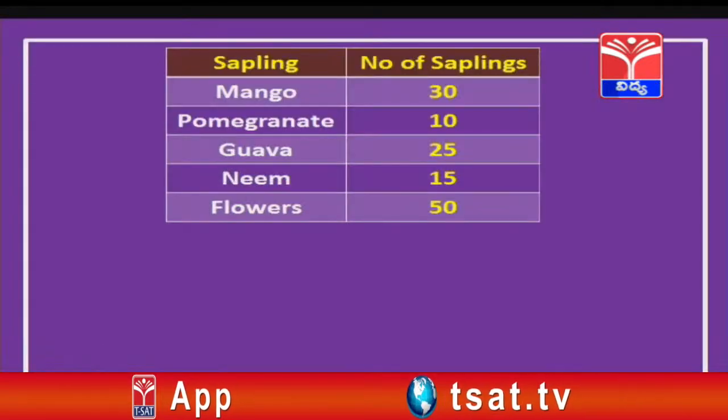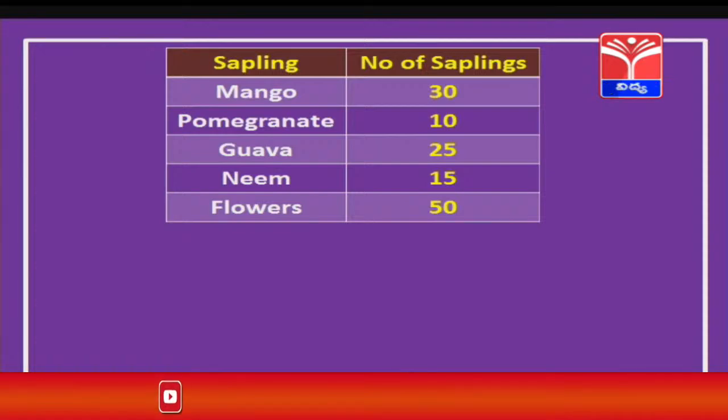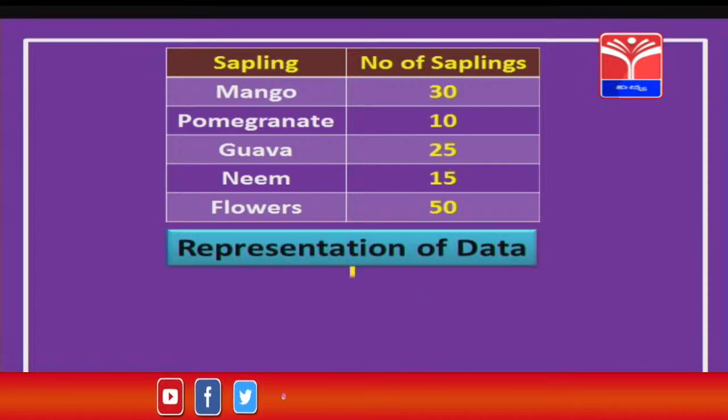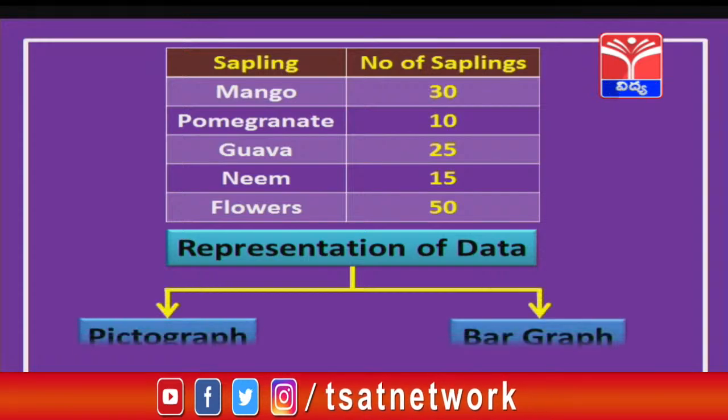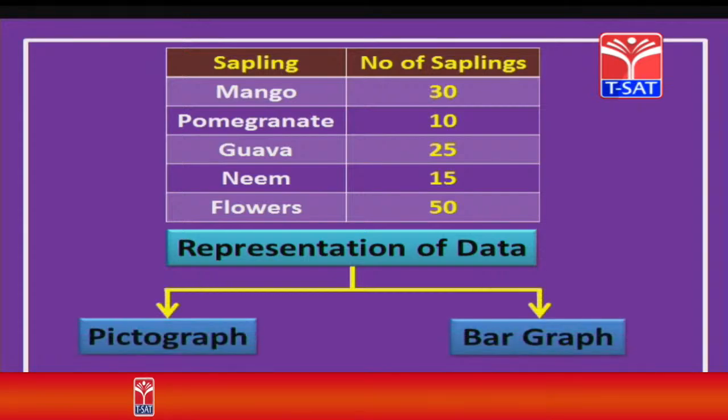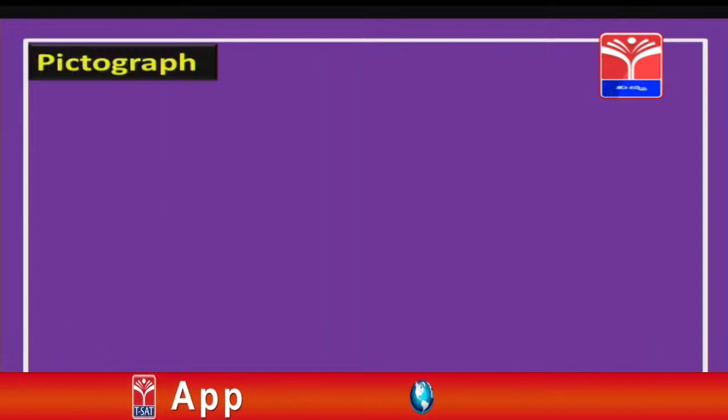Now, next we are going to learn how to represent these data. Okay, children, let us learn that. Let us look at our same saplings of different plants. This data can be represented in different forms, that is, you can represent it in either a pictograph or a bar graph. Let us first learn about a pictograph.